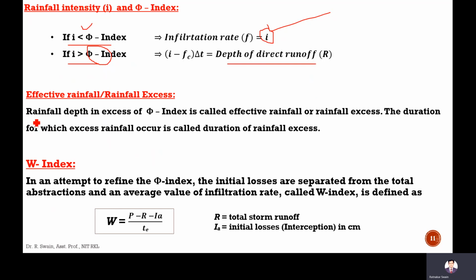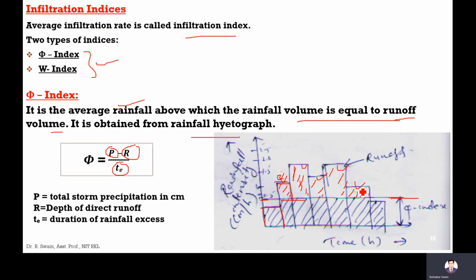Next, the rainfall depth in excess of the phi index is called effective rainfall or rainfall excess. This duration from here to here is called TE, the duration of rainfall excess.